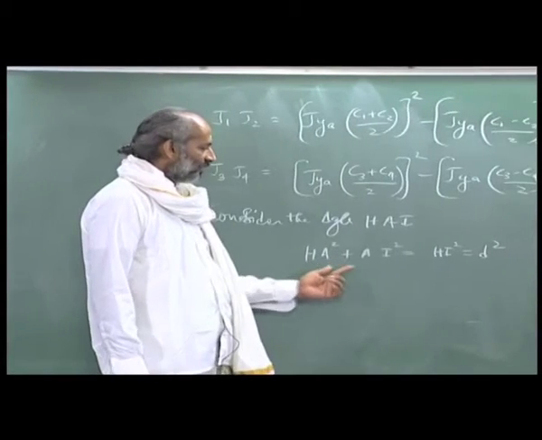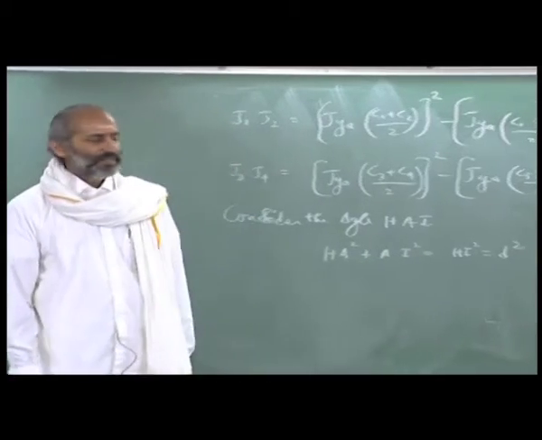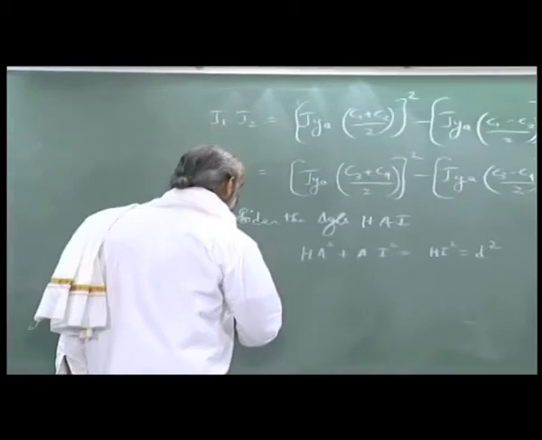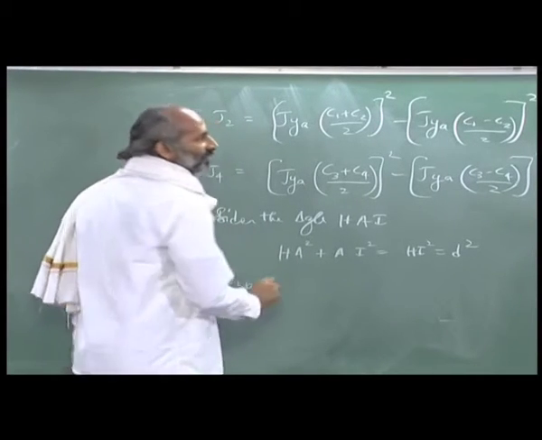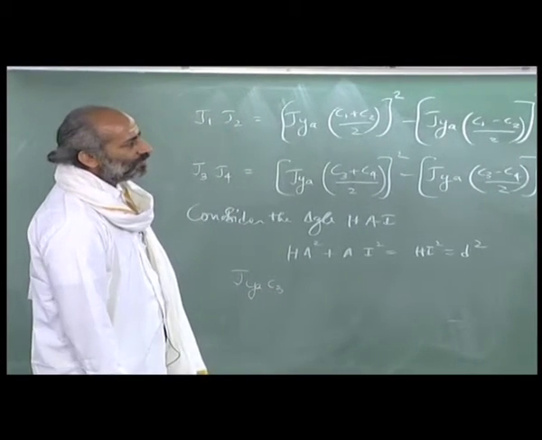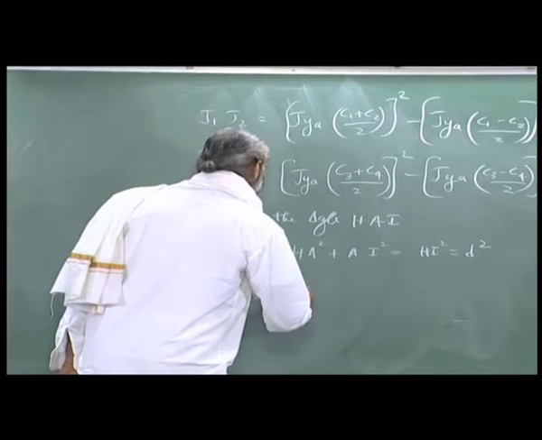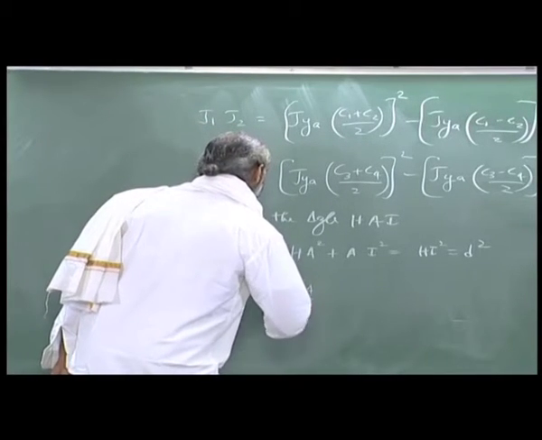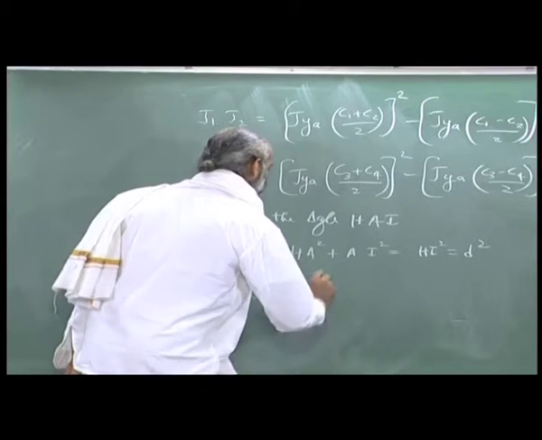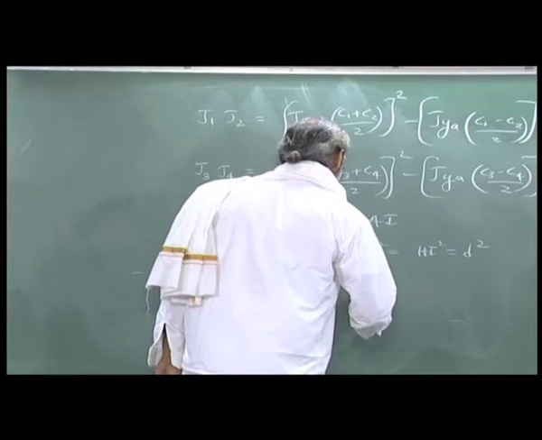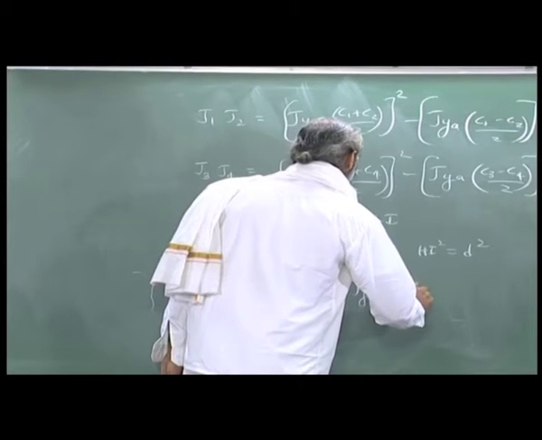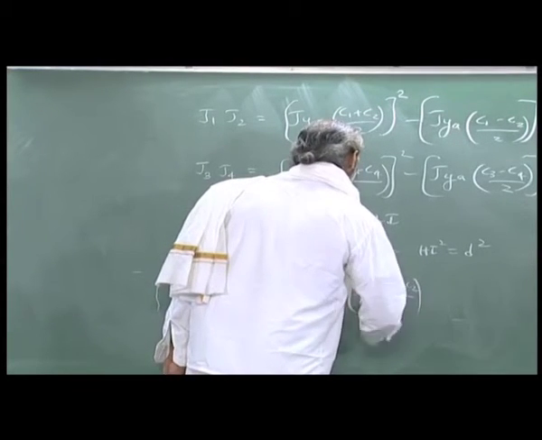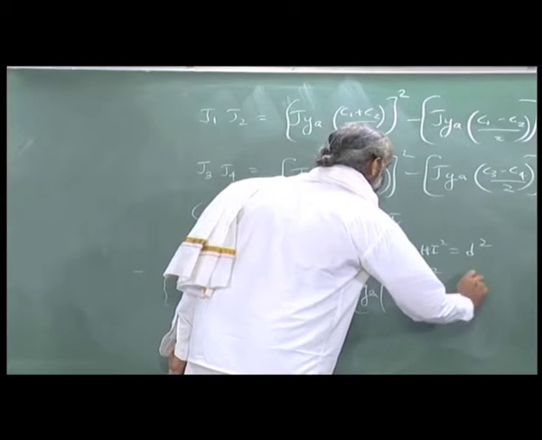So, what are HA and AI? HA can be written as ja of (C3 plus C4) by 2 plus ja of (C1 plus C2) by 2, the whole square, and this is equal to d square.